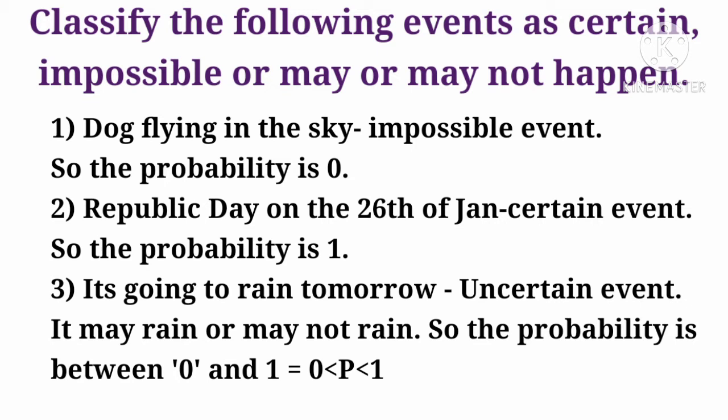Third, it's going to rain tomorrow. It's an uncertain event. It may rain or may not rain. So the probability is between 0 and 1. So we write it as P is greater than 0 and less than 1.